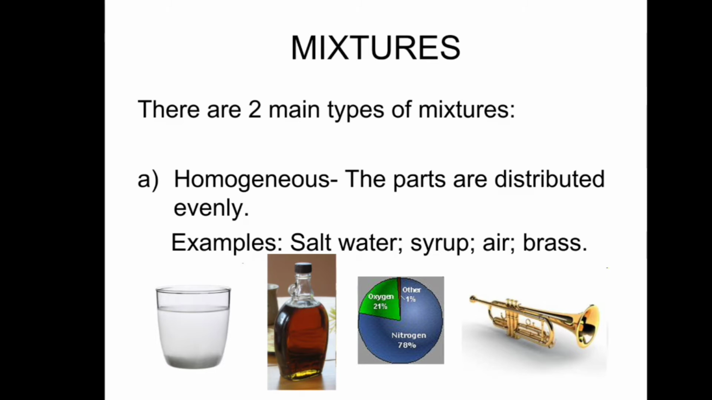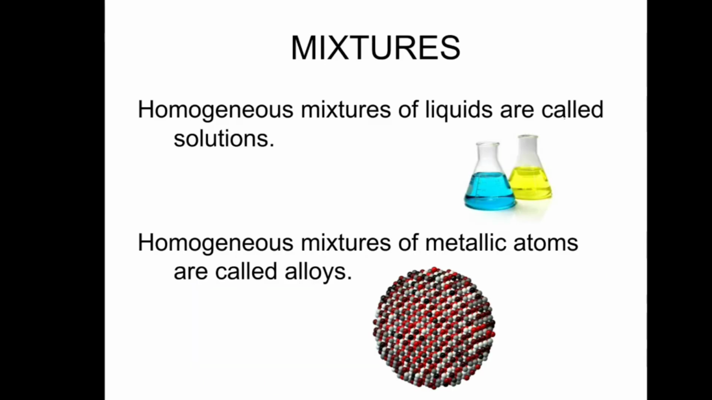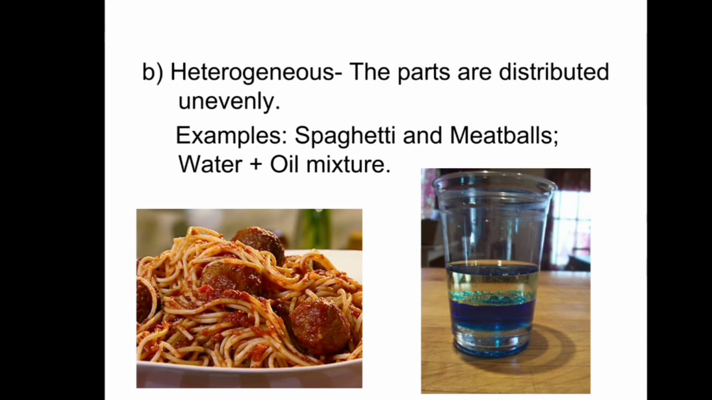There are 2 main types of mixtures. First one is homogeneous mixture. Here the parts are distributed evenly. For example, salt water, syrup, air and brass. Then homogeneous mixtures of liquids are called solutions, while homogeneous mixtures of metallic atoms are called alloys. Then what are heterogeneous mixtures? Here the parts are distributed unevenly. For example, spaghetti and meatballs.